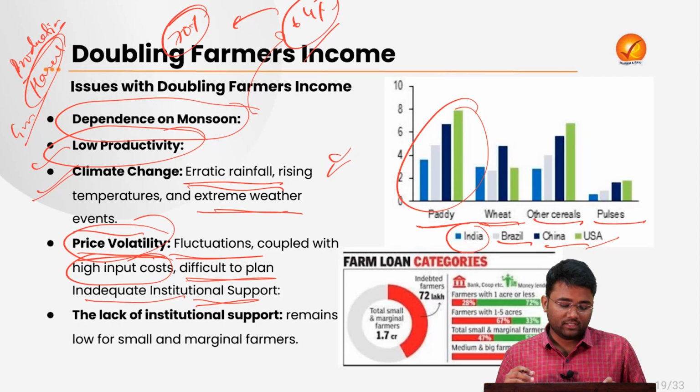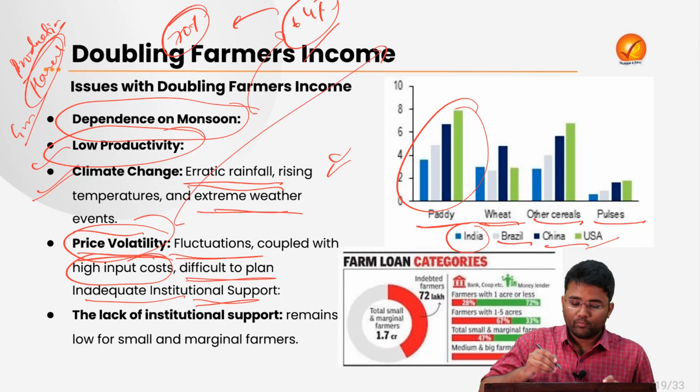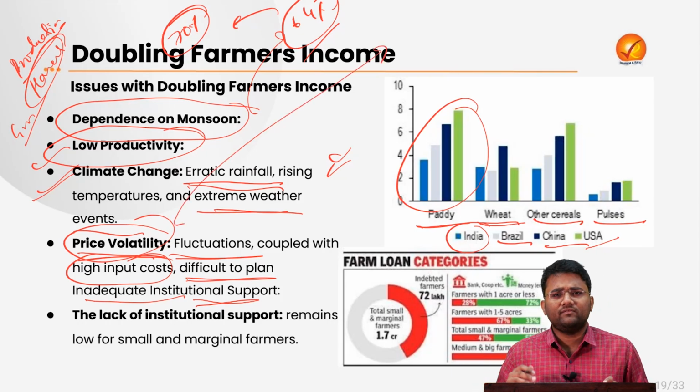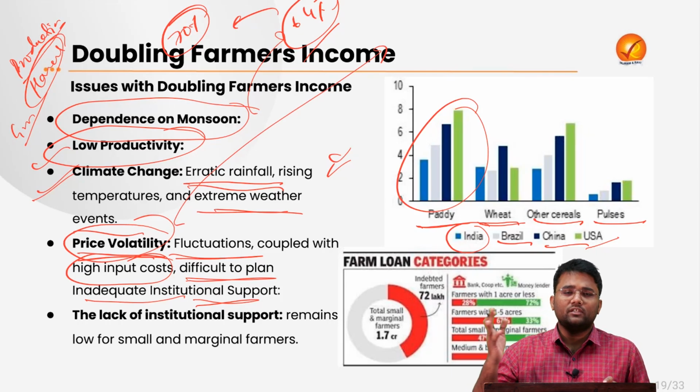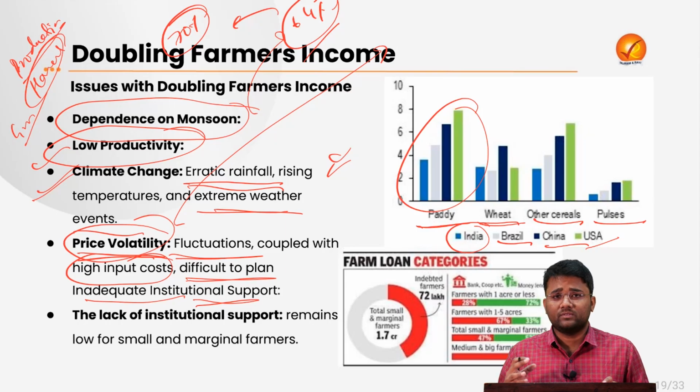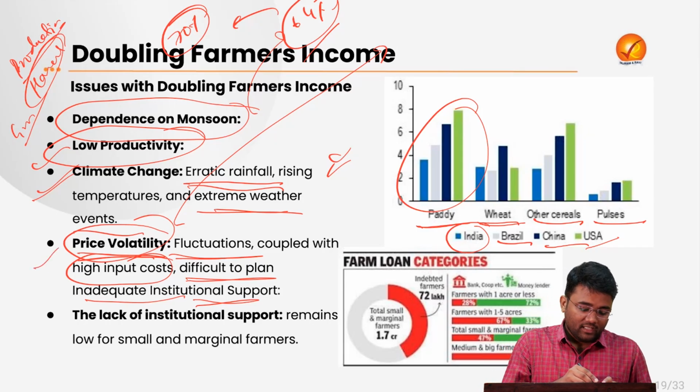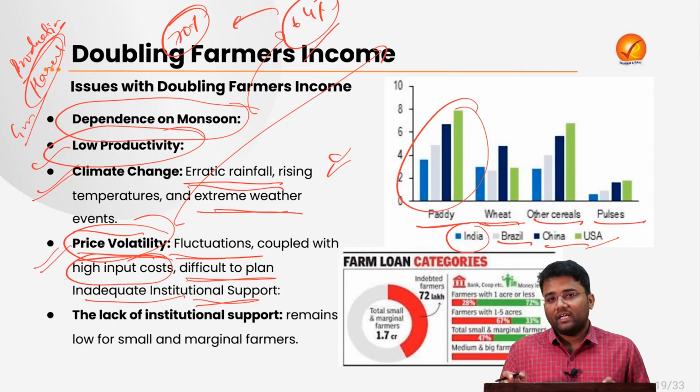There is a lack of technological use, so this will lead to price volatility. You might have encountered in various newspapers that some farmers just throw their produce, mainly horticulture, on the roads because they do not get the proper value for their crops. Even the input cost that they have incurred for growing that crop, they are not getting that much value. So when there is no proper mechanism to track this price volatility, this also affects the farmer's income and profitability.